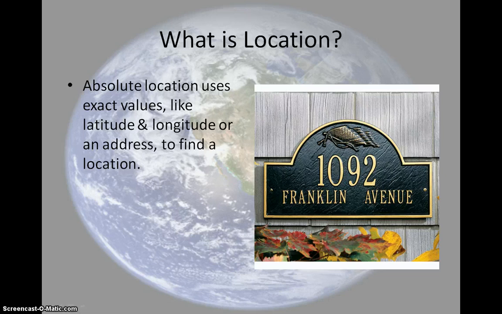Just like the latitude and longitude. If I have 35 degrees north and 81 degrees west, I know that that is the exact location, the absolute location of Charlotte, North Carolina. I know if I go to those coordinates, I will be right there. So that's an absolute location because it gives you exact values and it tells you exactly where to go. All right.